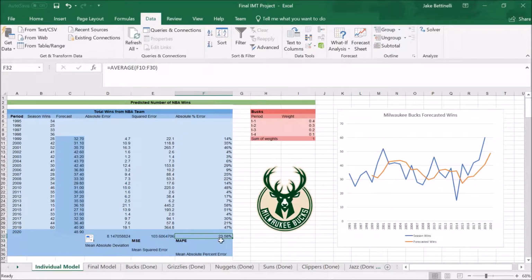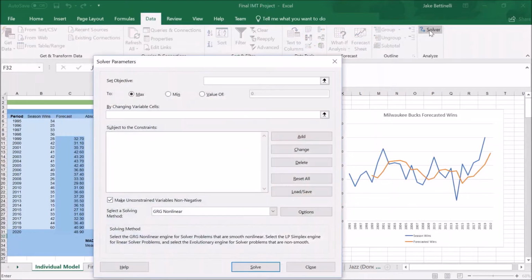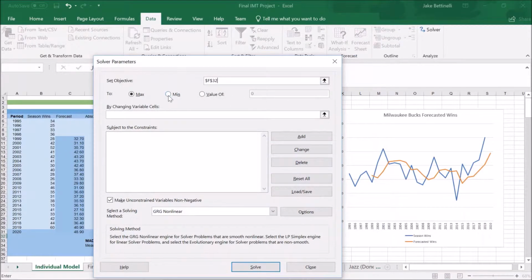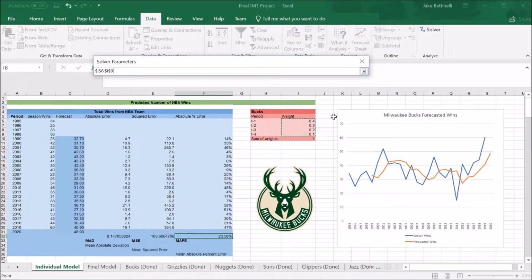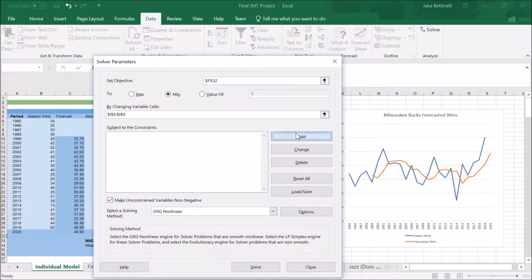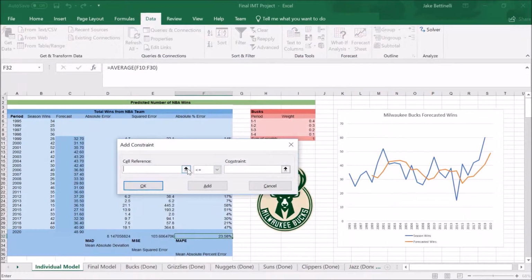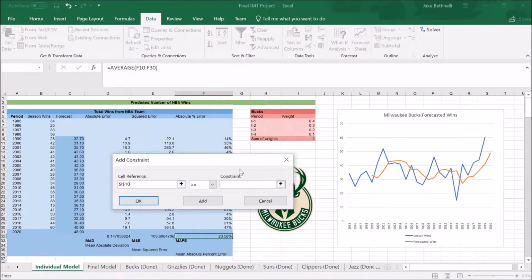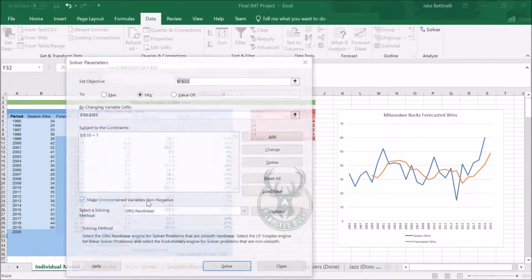We accomplish this by going to Data and then to Solver. We set our objective as the MAPE, or the mean absolute percent error. We would like to minimize this. We do this by changing the variable cells, which are our weights. Finally, we add a constraint. We're going to set the sum of our weights equal to 1. After setting these parameters, we quickly press solve.